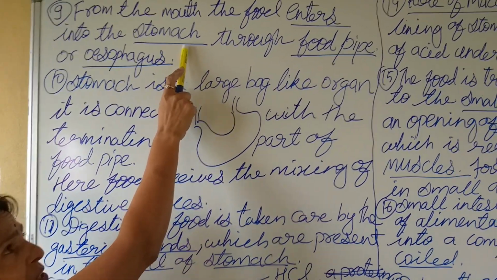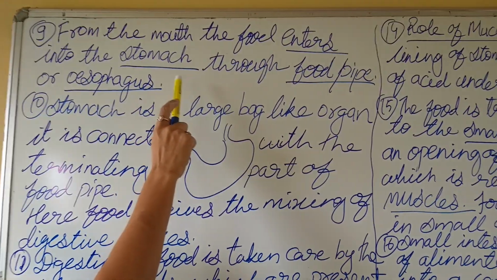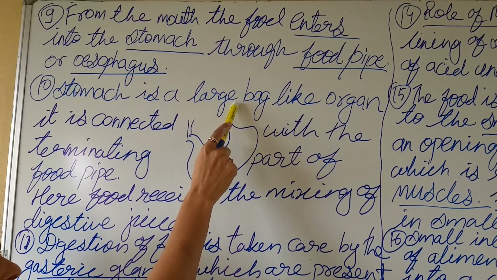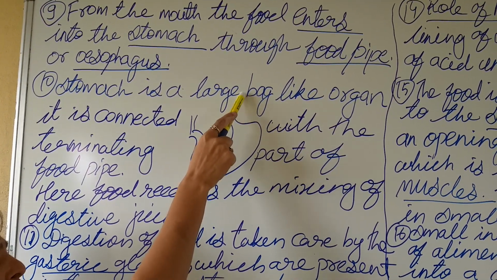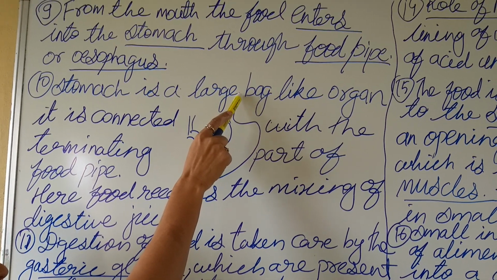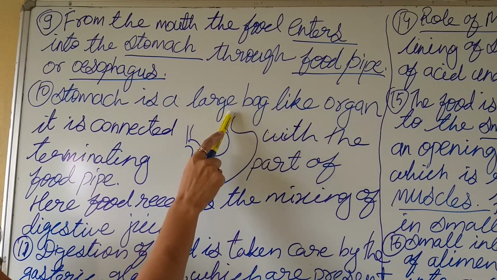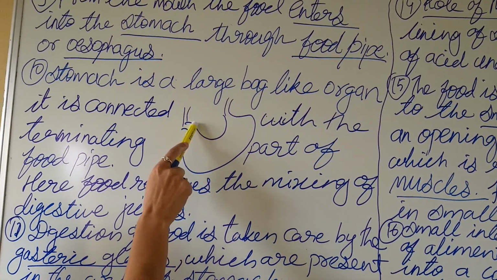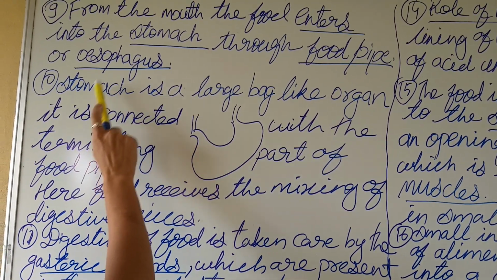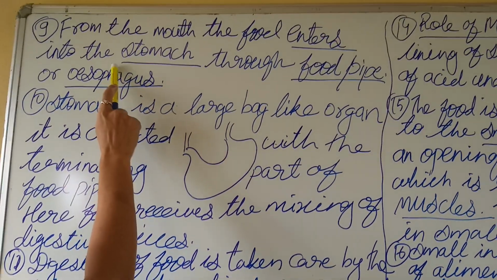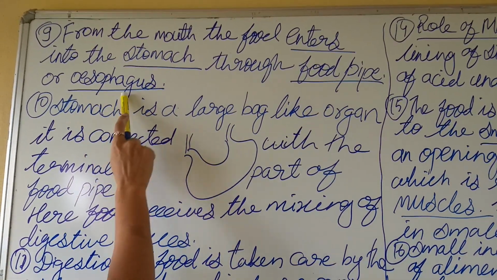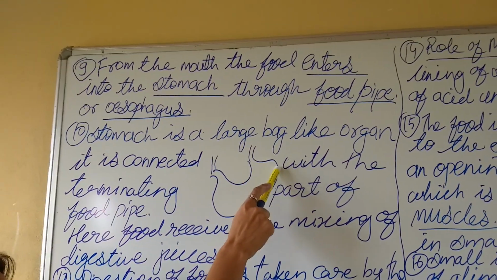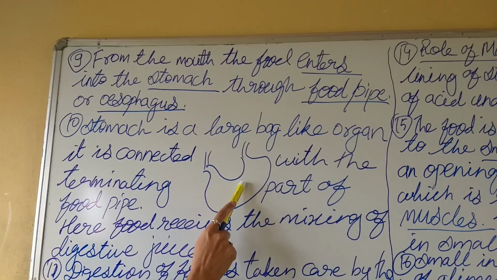How will you define the stomach? The stomach is a small bag-like structure, and it is the terminating part of the food pipe. The end part of the food pipe, or esophagus, is connected to a bag-like structure, that is the stomach.